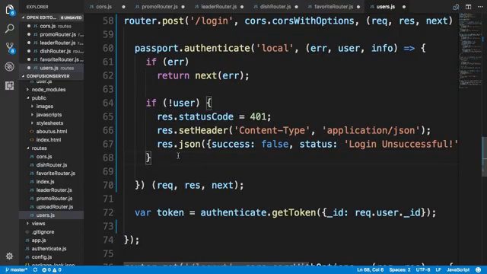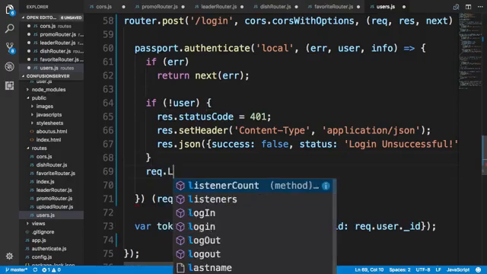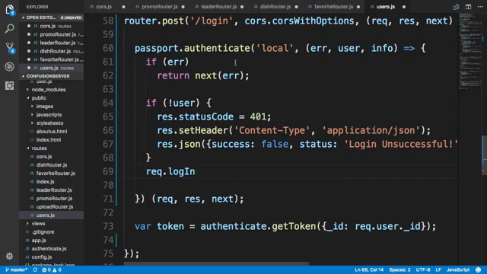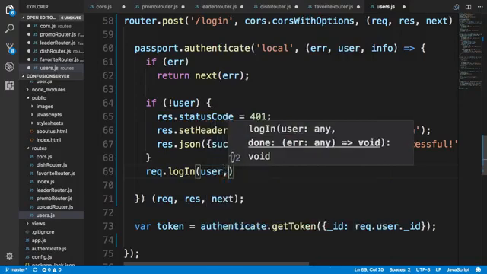Otherwise, the otherwise part is handled as req.login. So if this is successful, the Passport Authenticate will add this method called req.login to the user. So at this point, we will just simply pass in the user object that we obtained.